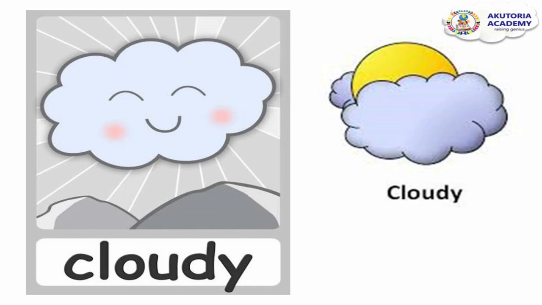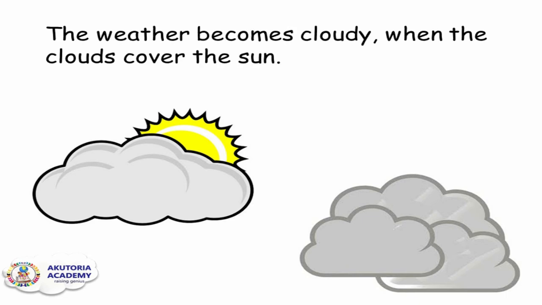Okay, let's talk about the last weather for this video. Cloudy weather. When do we have a cloudy weather? The weather becomes cloudy when the cloud covers the sun. Now if you can see the picture, you can see Mr. Sun. The cloud is covering Mr. Sun just a little. But in this other picture the cloud has covered the whole sun. You can't see Mr. Sun anymore.